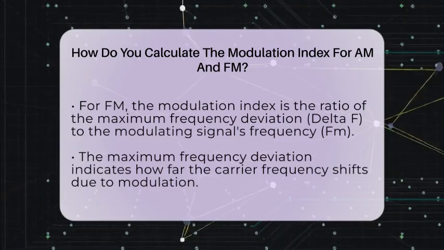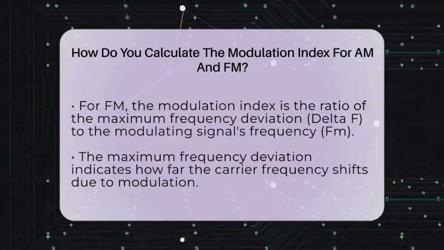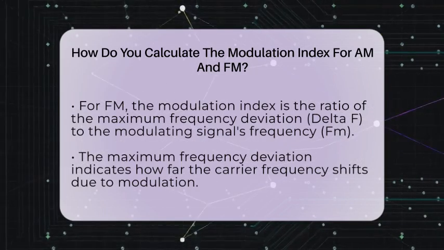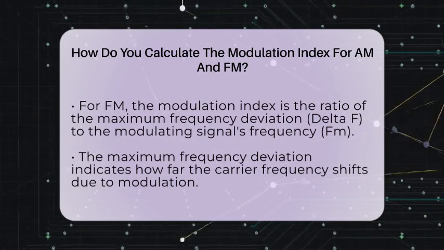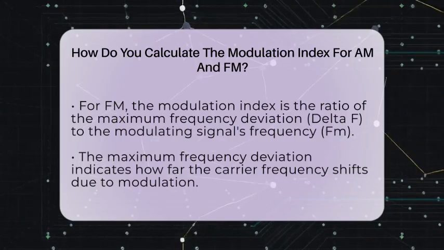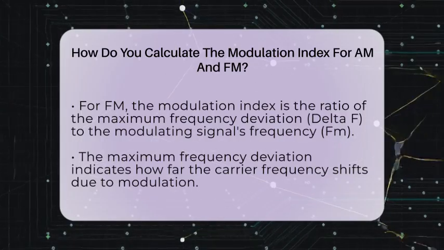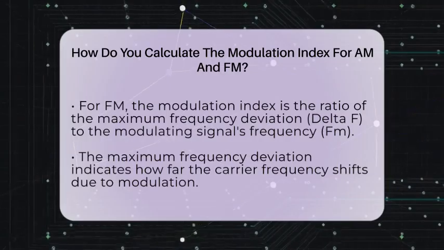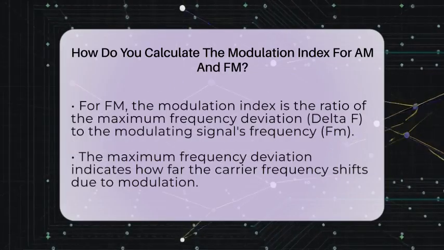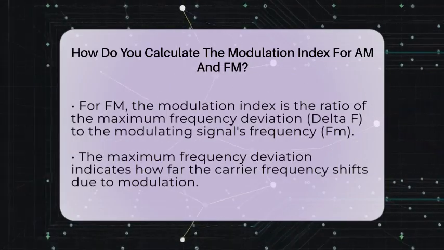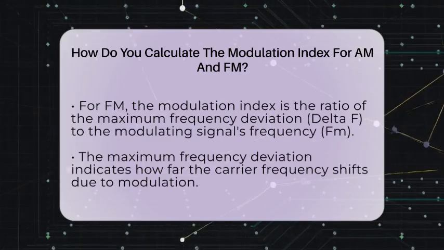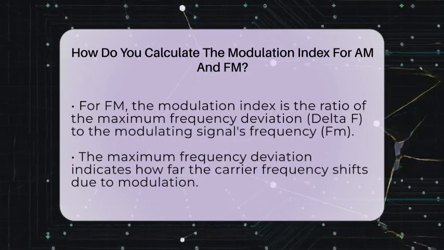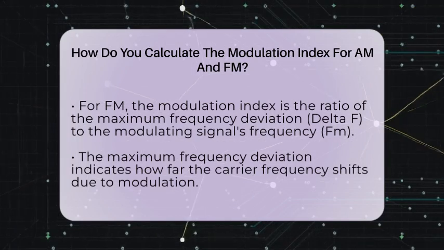Now let's switch gears to frequency modulation, where the frequency of the carrier wave varies with the modulating signal. Here, the modulation index is the ratio of the maximum frequency deviation caused by the modulating signal to the frequency of that modulating signal itself. The maximum frequency deviation, called delta F, is how far the carrier frequency shifts from its normal value. The modulating frequency, fm, is the highest frequency component in your information signal. To find the index, you divide delta F by fm. Think of it as measuring how much the pitch of a musical note changes relative to the original note.